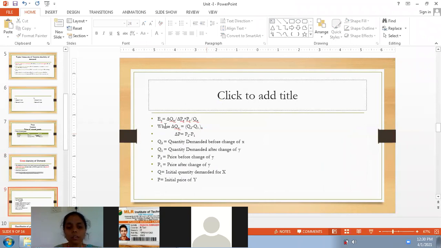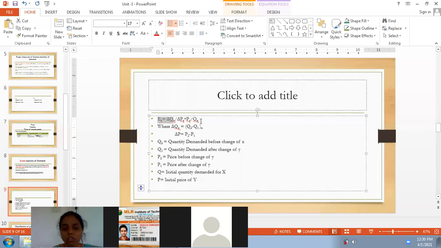So these are the various terms present in our formula, and by using this formula we will calculate the cross elasticity of demand.